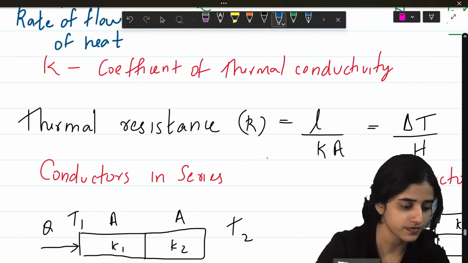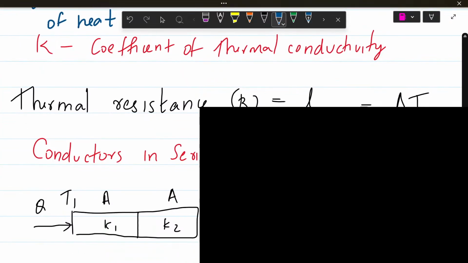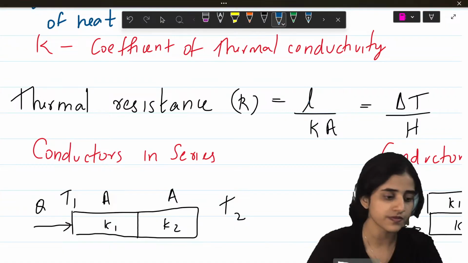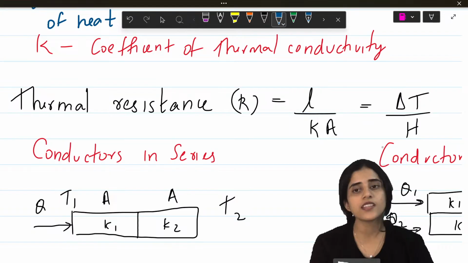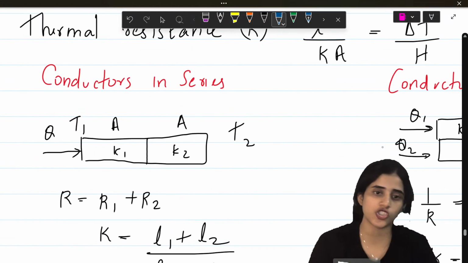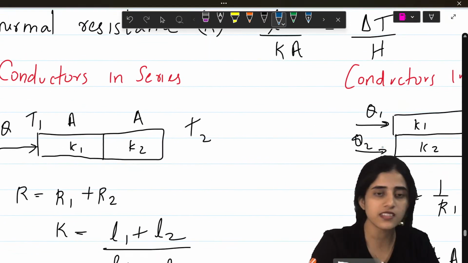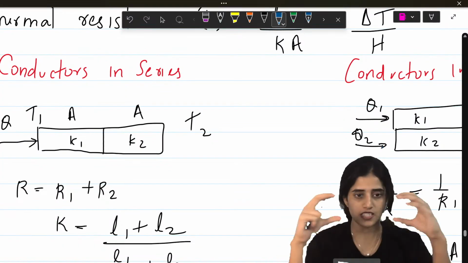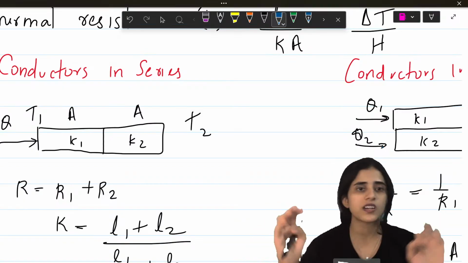Alright. Next is thermal resistance. Thermal resistance R is equal to L divided by K A, which is del T by H. Now, thermal resistance can be in series and in parallel. So, when two conductors are attached in series, the total resistance is R1 plus R2.